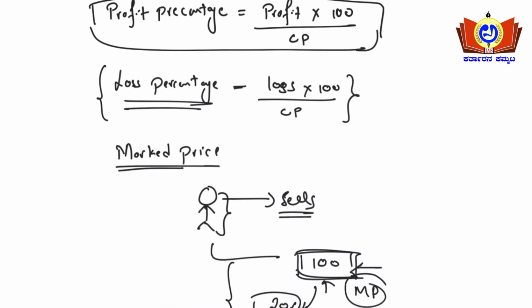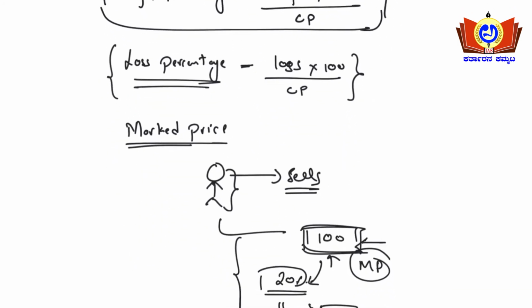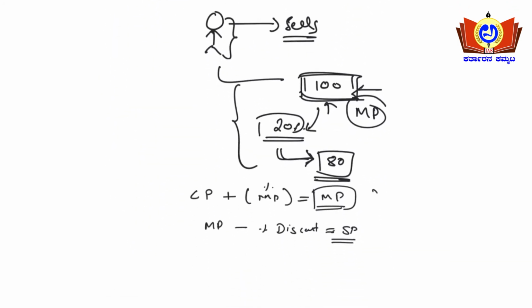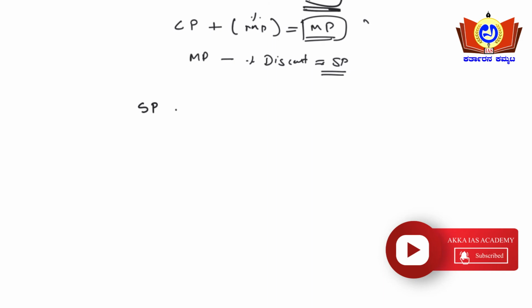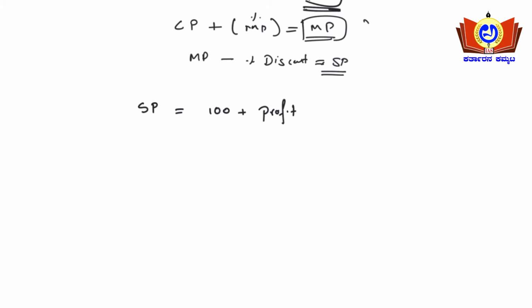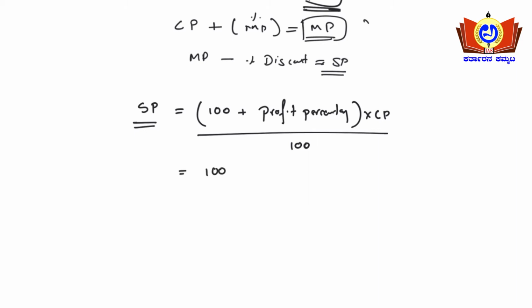Here I have written the equations, right? What is selling price and what is cost price. Similarly, when percentage profit or percentage loss is given, there is another formula. Selling price will be equal to (100 plus profit percentage) into cost price upon 100. This is the selling price when profit percentage is given. Similarly, when loss percentage is given, (100 minus loss percentage) into cost price upon 100. So this is the selling price formula.